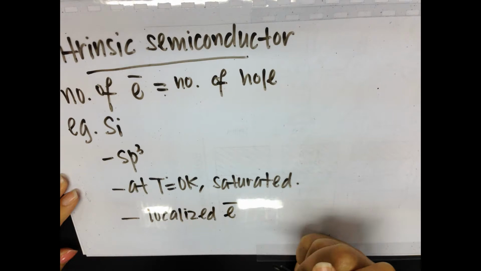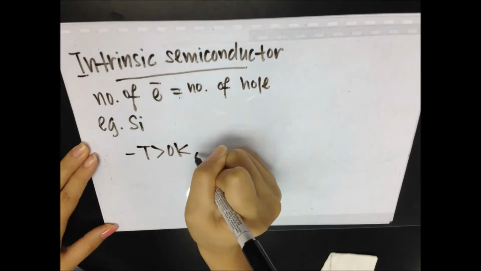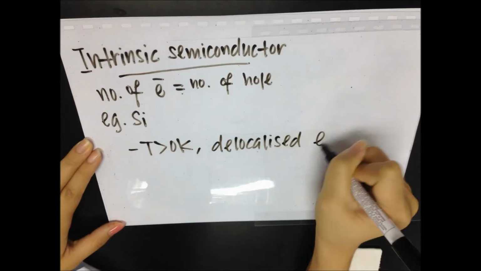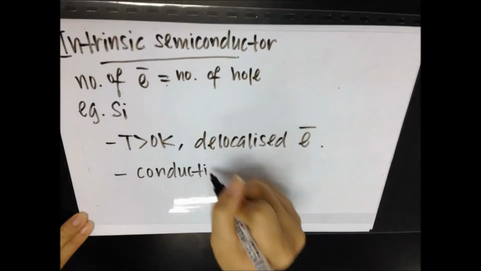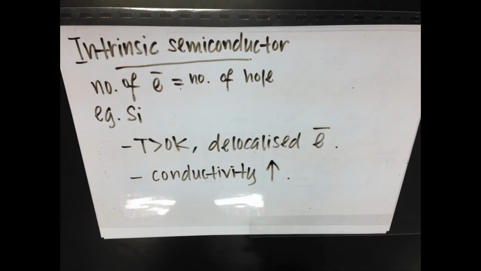Silicon has sp3 covalent bonds between the silicon atoms. At a temperature equal to 0 Kelvin, all bonds are saturated, meaning that the electrons are localized. However, at a temperature greater than 0 Kelvin, the electrons are delocalized. The conductivity of silicon increases.